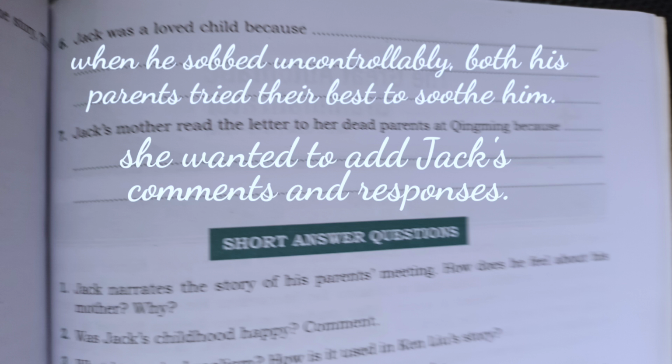Next, number 6, Jack was a loved child because when he sobbed uncontrollably, both his parents tried their best to soothe him. Number 7, Jack's mother read the letter to her dead parents at Qingming because she wanted to add Jack's comments and responses.